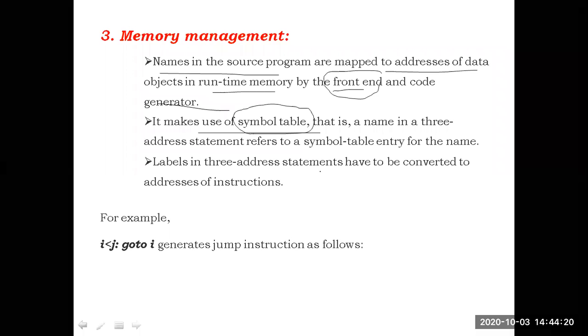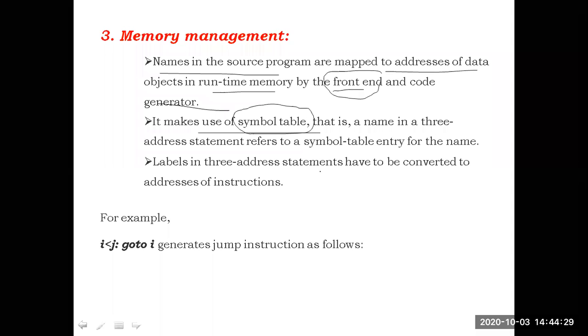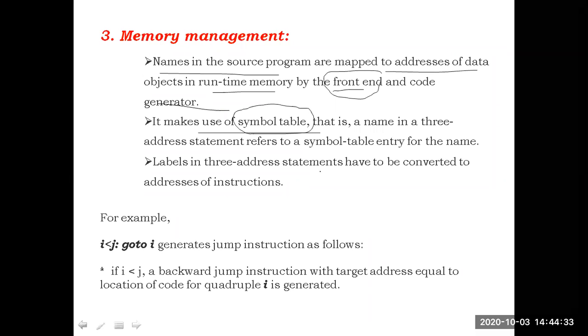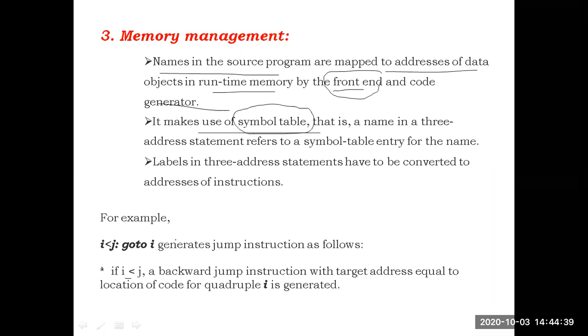For example, if the statement in the three address code is like this: if i less than j, go to i. Now what will happen if i is less than j, go to i? Here, if i is less than j, immediately the controller will jump to the address of i.